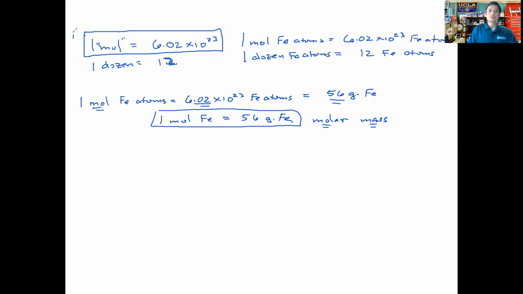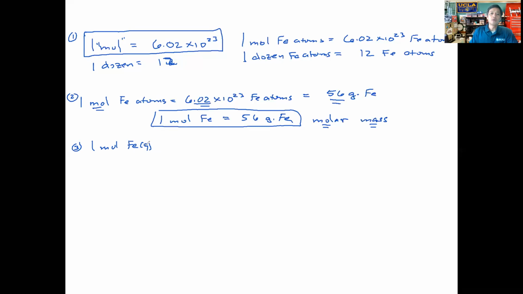Okay, so we learned about the unit mole in chapter 10. We talked about the molar mass in chapter 10 as well. And then we talked about how if we have 1 mole of iron, and let's say we vaporized iron, we made it into a gas. And so we have 1 mole of iron gas, the gas iron, not iron atoms. Okay?